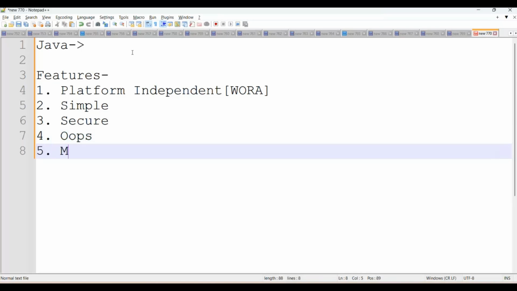Now coming to the fifth feature, Java is a multi-threading programming language. Multi-threading means more than one thread simultaneously comes into execution and they will execute at the same time. That's called multi-threading. Day to day, you also do multitasking. Your operating system is also multi-processing.